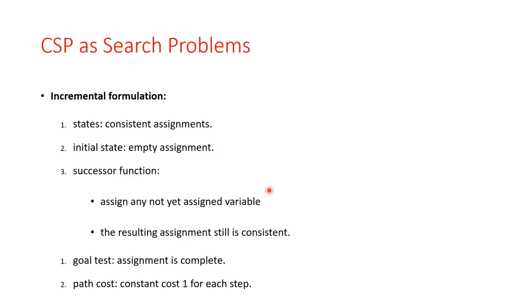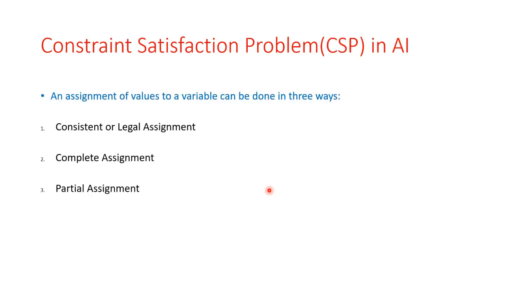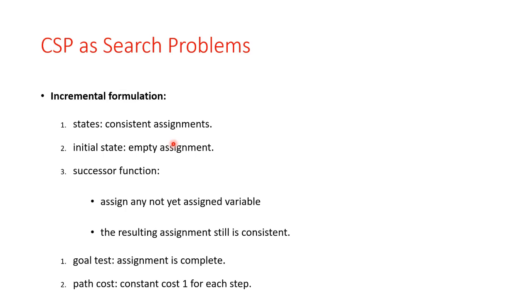So next is the constraint satisfaction problem as a search problem. अगर कोई भी प्रॉब्लम को अगर हमें सॉल्व करना है बाय यूजिंग CSP, सो कौन से फॉर्मूलेशन हमें पता होना चाहिए. सो देयर इज़ वन इंक्रीमेंटल फॉर्मूलेशन. First we have the states which are consistent assignments. All the states are in the form of a consistent assignment. Consistent means what? Assignments which do not violate any constraint or rule. So it is called a consistent assignment.